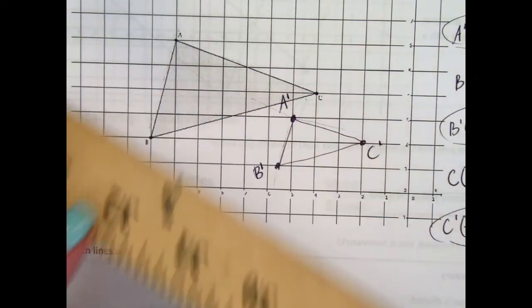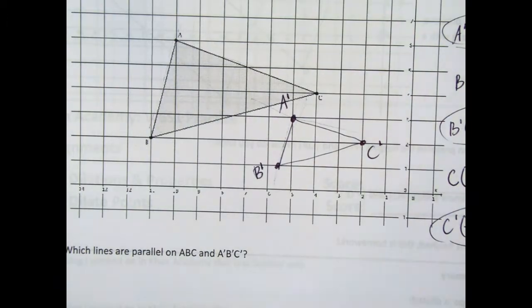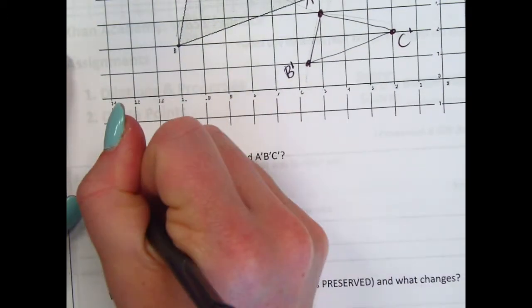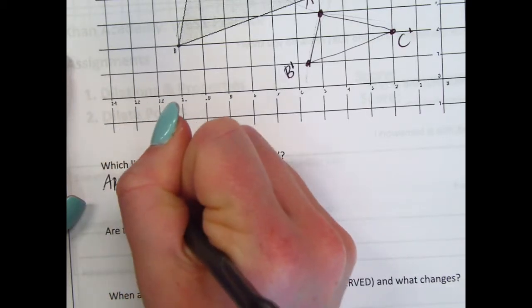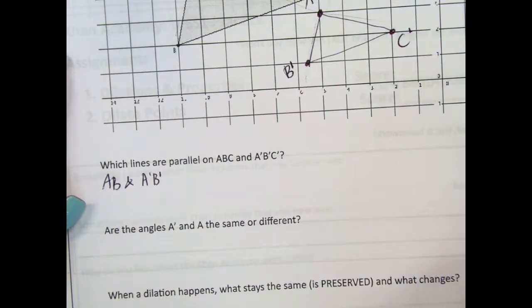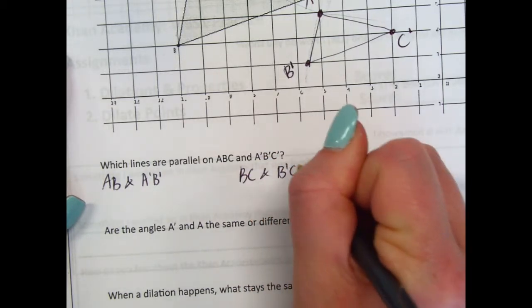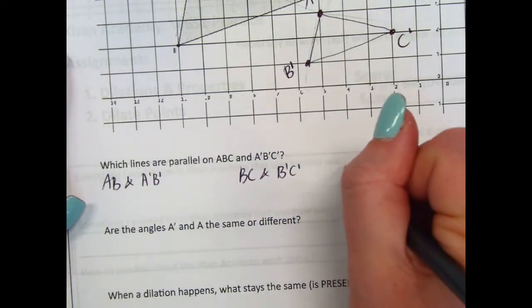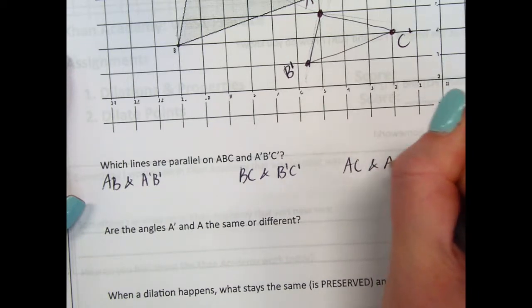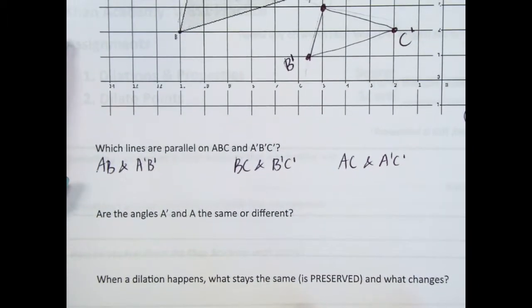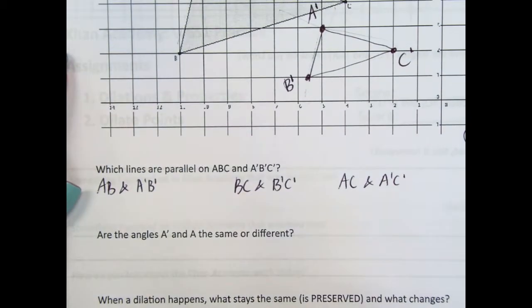So which lines are parallel? AB and A prime B prime, BC and B prime C prime, and AC and A prime C prime. The lines are still going the same direction, they're parallel.